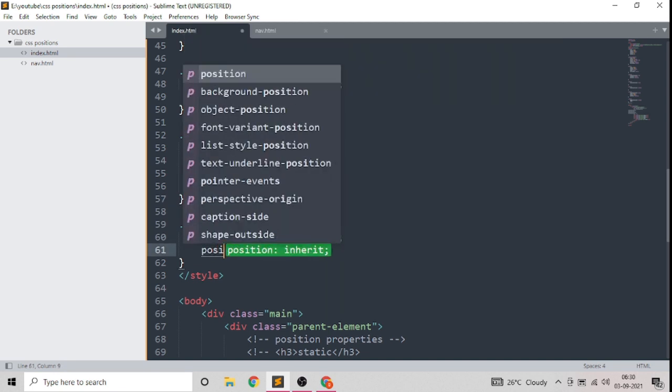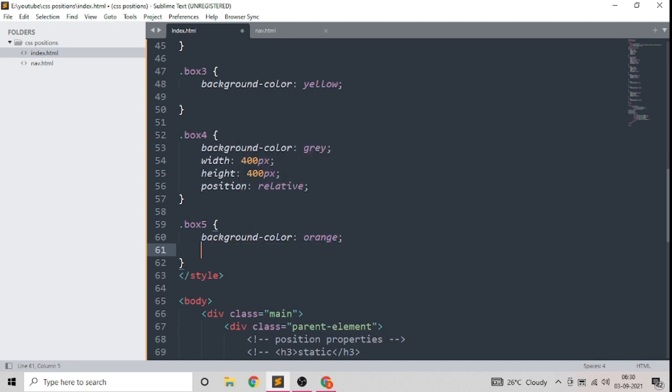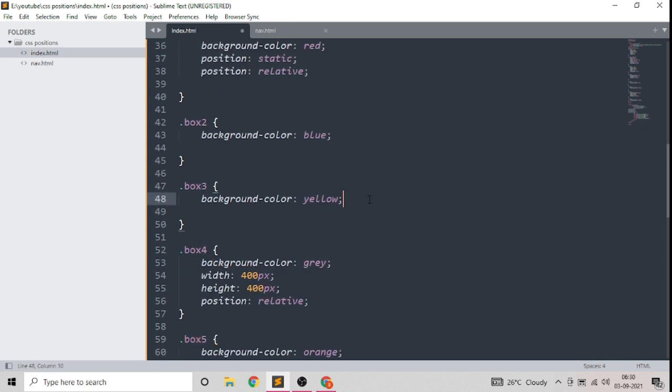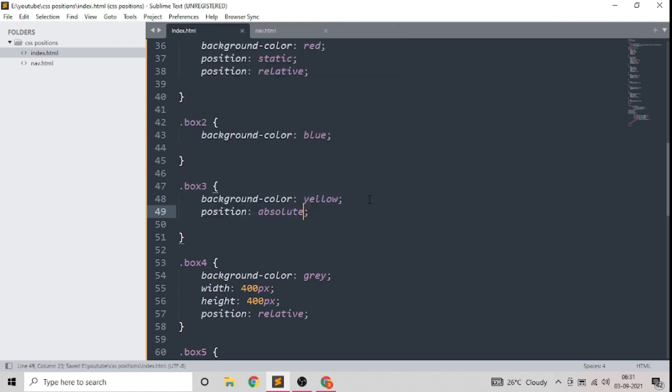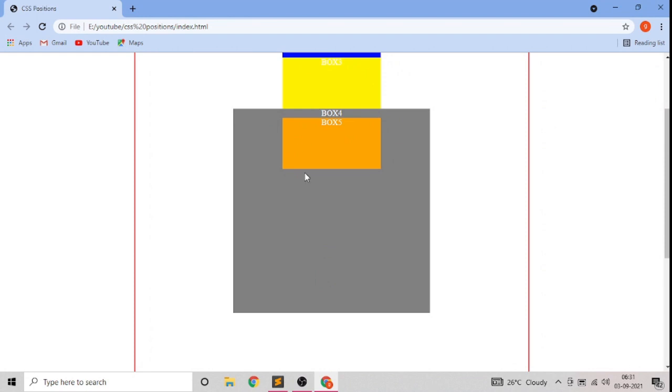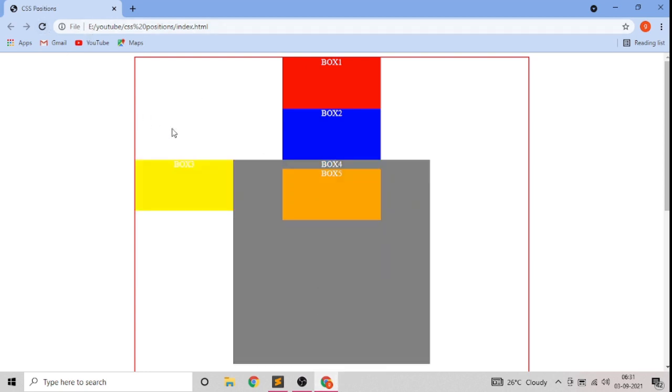So suppose we give it position absolute. Now what it actually does, let me demonstrate on another box. So if we give box 3 a position absolute, what it actually does is it takes the content out of the flow. Now this is normal flow, box 1, box 2, box 3, box 4, box 5. Now when you position it absolute, it takes box 3 from this flow and makes it free, so you can move it as per your need. Just refresh it, take a look. Box 3 is out of flow completely.